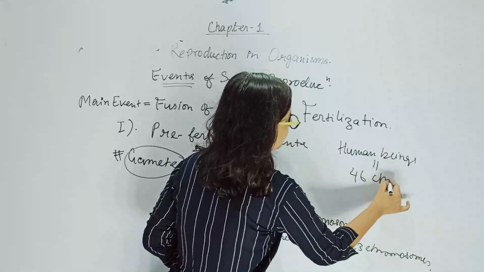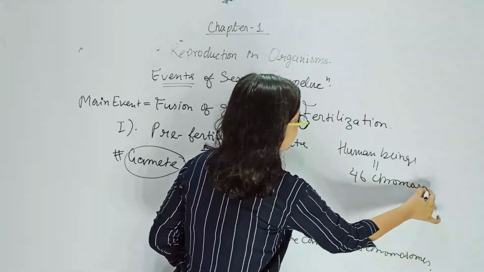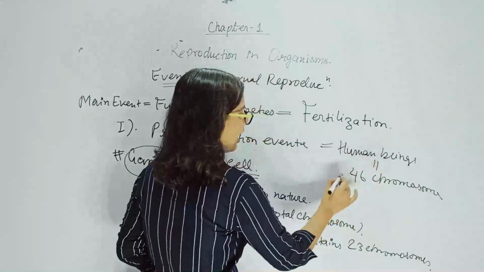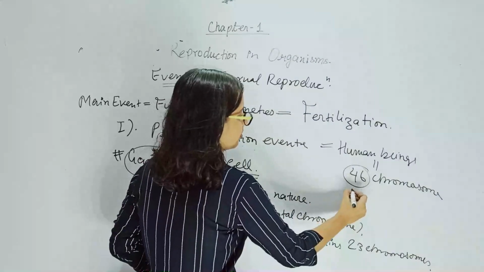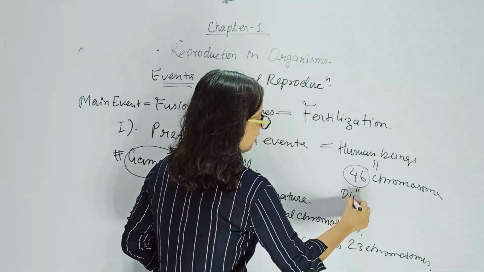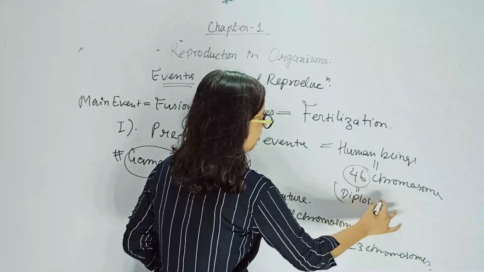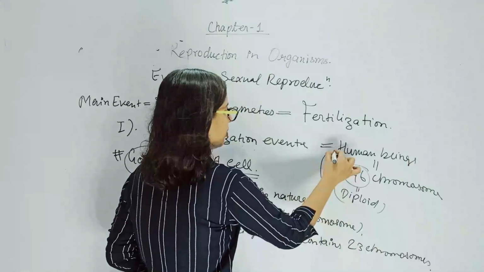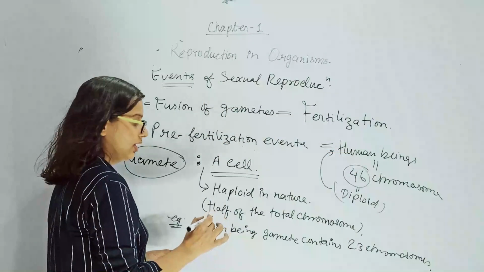46 chromosomes. Human being has 46 chromosomes. So this number is diploid number. Diploid. Therefore, the human beings are termed to be diploid organism.